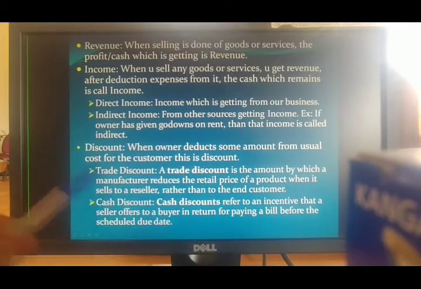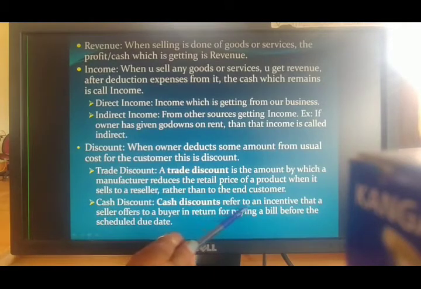And cash discount means what? Cash discount refers to an incentive that a seller offers to a buyer in return for paying a bill before the scheduled due date. I am a retail person and I sell things to my customer.